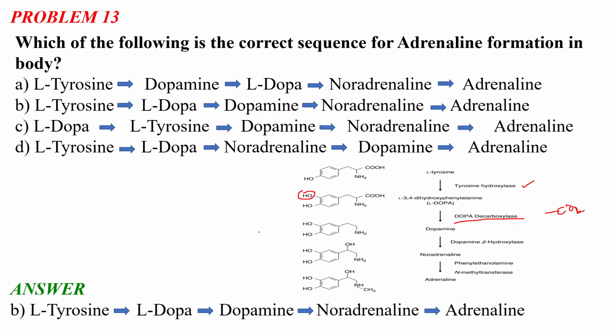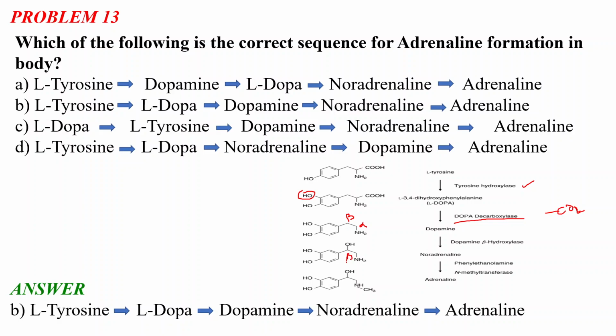Dopamine is a very important neurotransmitter, as I discussed, which is associated with the pleasure feeling or calming feeling of our body. Then this dopamine is converted to noradrenaline by the enzyme dopamine beta hydroxylase. This enzyme adds one hydroxyl group to the beta position of the amine. The carbon atom to which the amine is attached is called the alpha carbon, and this is the beta carbon. Dopamine beta hydroxylase adds a hydroxyl group to this beta position.